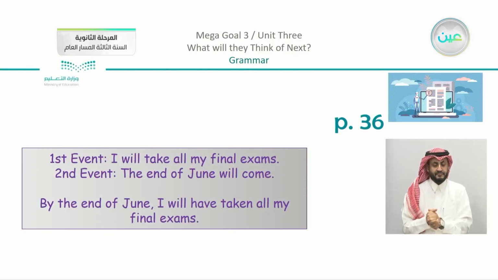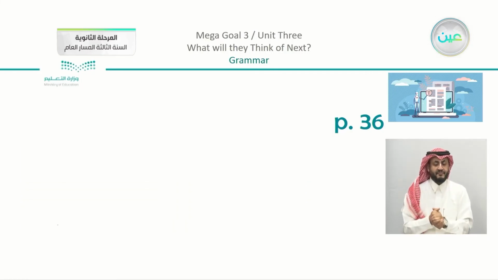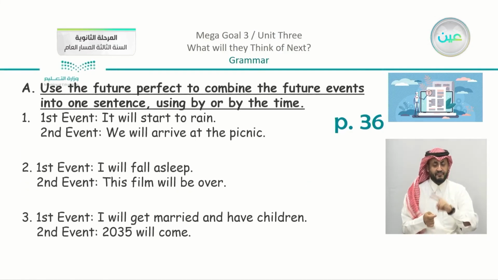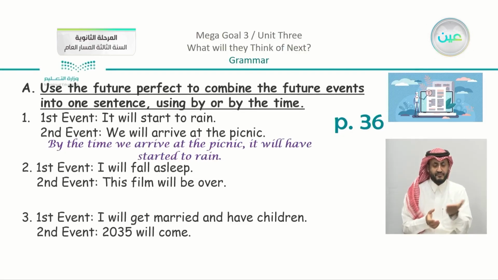For example here, I will take my final exams. The second event, the end of June will come. Now we combine them together: by the end of June, I will have taken all my final exams. Now this is just an example. We're going to go back to our exercise. You can say, for example, by the time we arrive at the picnic, it will have started to rain.